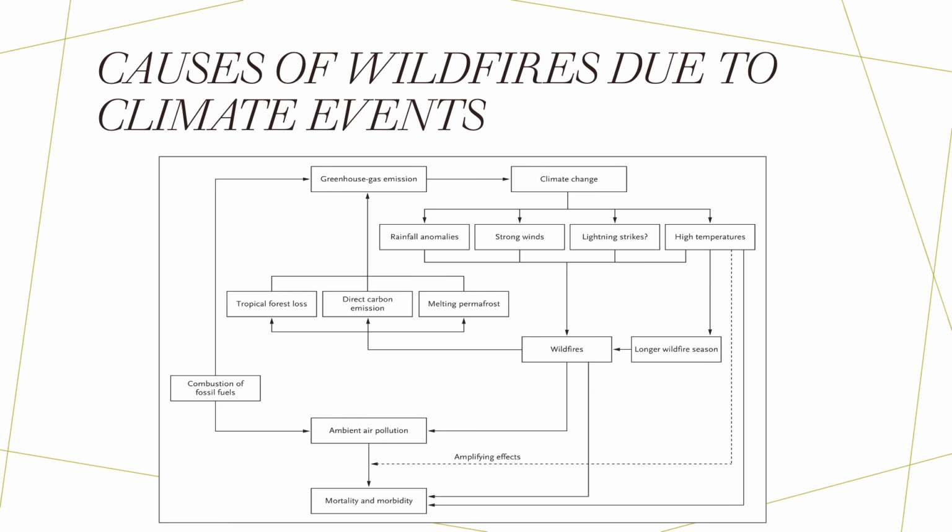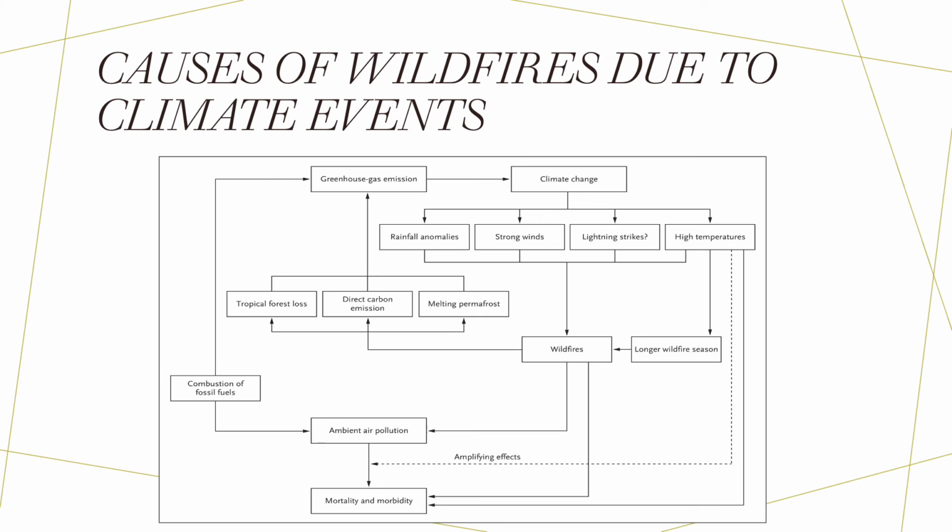So here's a graph that depicts the major events leading up to wildfires. This is in Ecology Letters in the Wiley Library. Basically all we see is the major steps it takes to get into these wildfires.